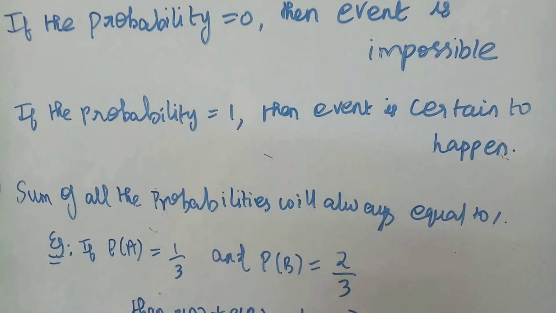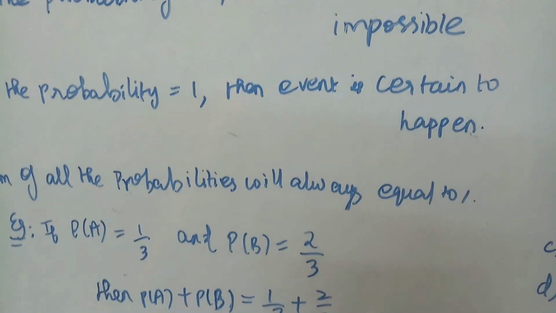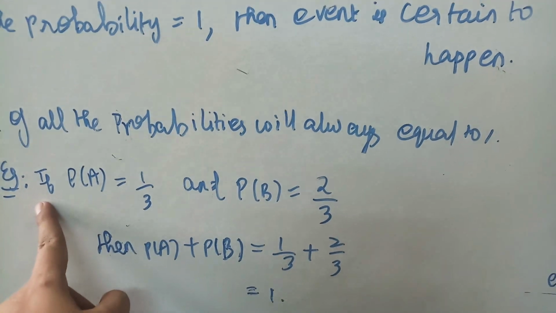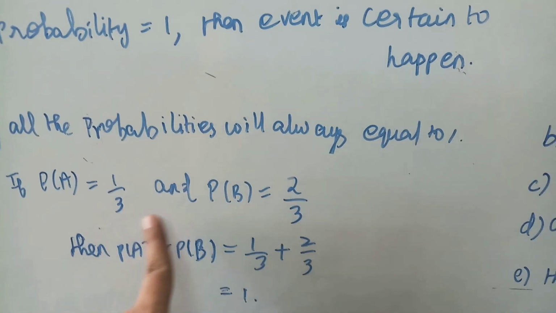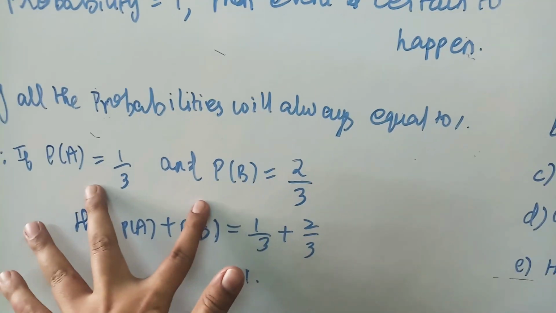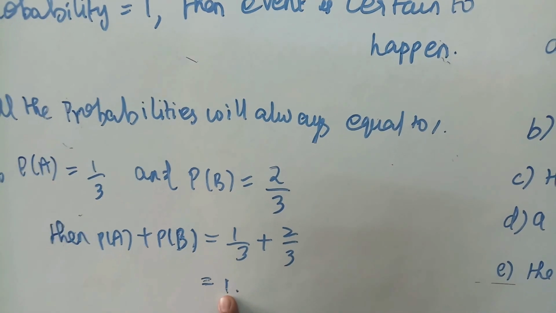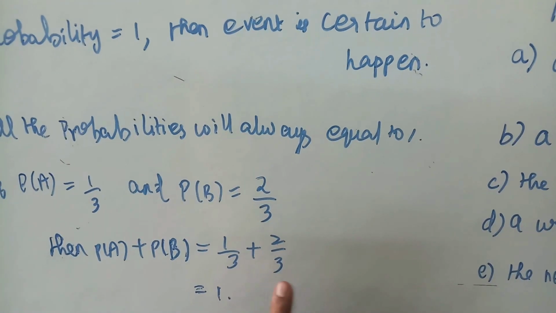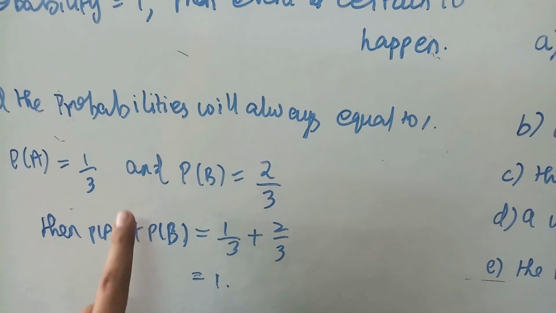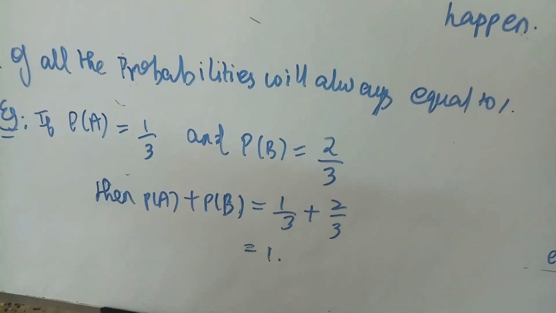So if you are having 2 events or 3 events or whatever, if you add those probabilities, you will get the value as 1. Say for example, here I have given the probability of A as 1 by 3 and probability of B as 2 by 3. This is just an example. When you add these two values, 1 by 3 plus 2 by 3, that is 1. If you take 3 or 4 probabilities, in the same way we will get the value as 1, and this is the important property because this is for 2 or more than 2 events.